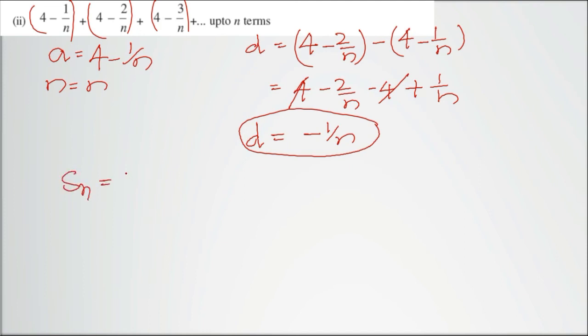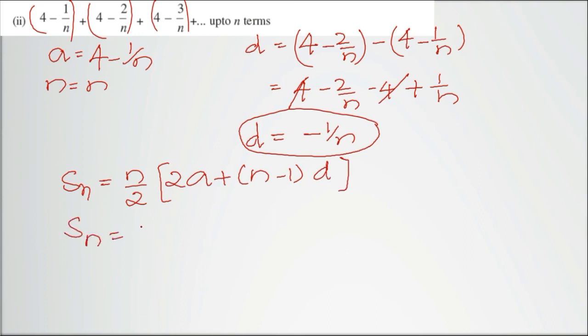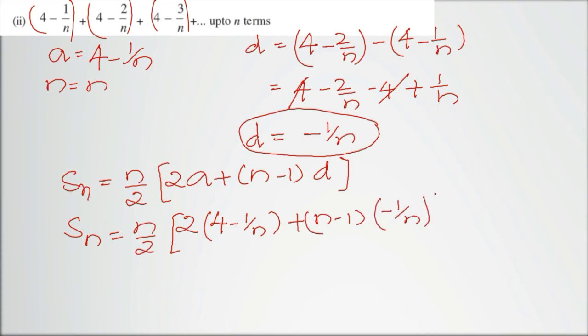The sum of n terms will be n by 2 times (2a + (n - 1)d). So the sum of n terms will be n by 2 times 2a, which is 2 times (4 minus 1 by n), plus (n - 1) into the common difference, negative 1 by n.